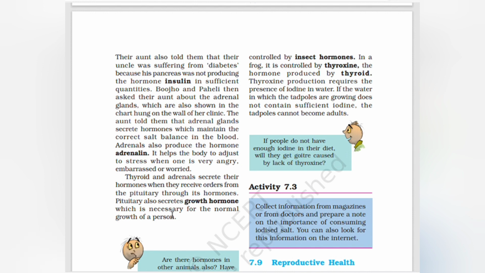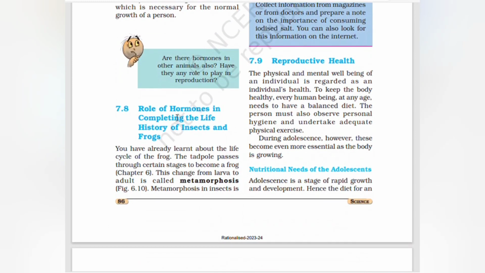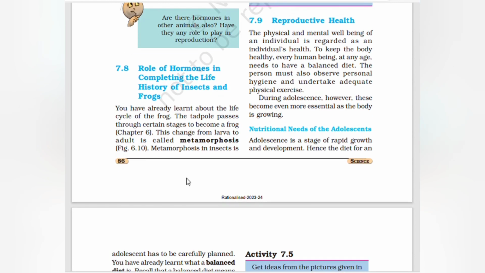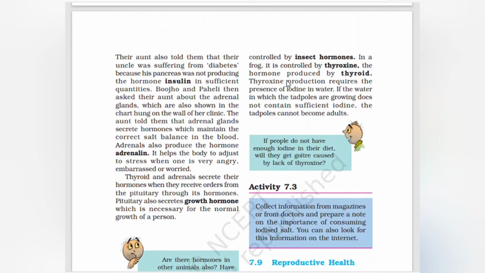The pituitary also secretes growth hormone, which is necessary for the normal growth of the person. Role of hormones in completing the life history of insects and frogs. You already learned about the life cycle of a frog. A tadpole passes through certain stages to become a frog. This change from larva to adult is called metamorphosis. In insects, it is controlled by insect hormone.